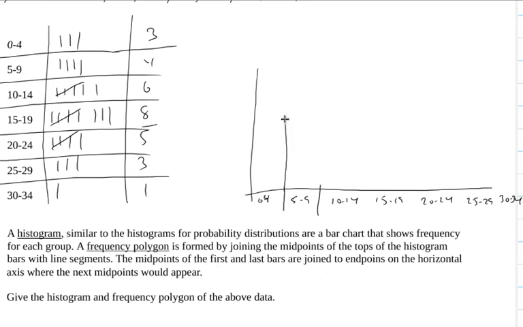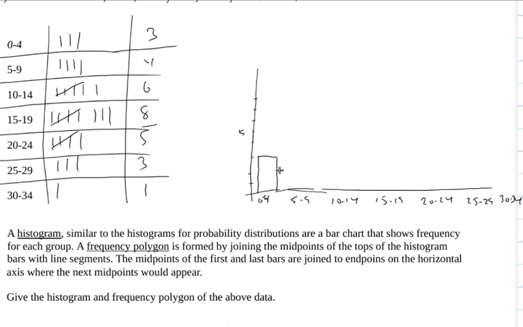I'm getting a little off my page here. Actually, let me erase those, because usually when we're talking about these histograms, we like to have the bar centered over our label. Alright, so the highest point here is 8, so let's just go 1, 2, 3, 4, 5, 6, 7, 8, and draw in my histogram.